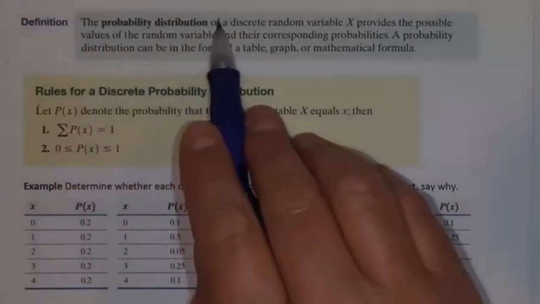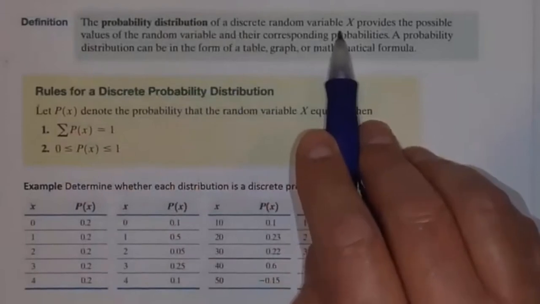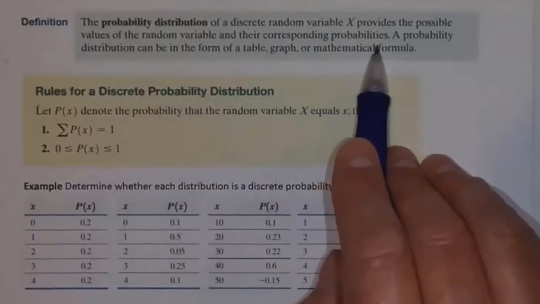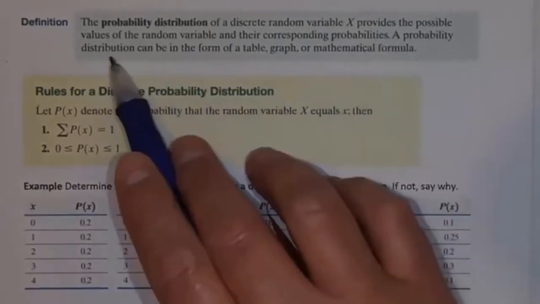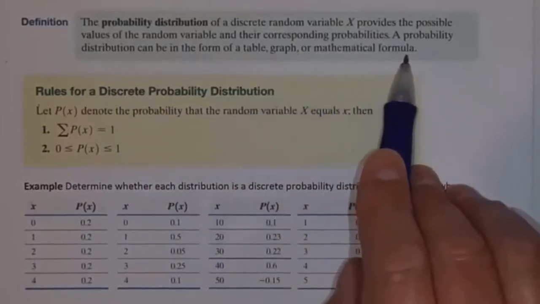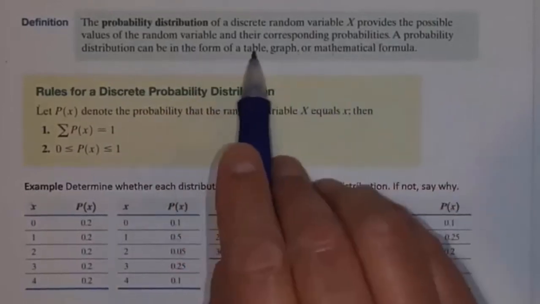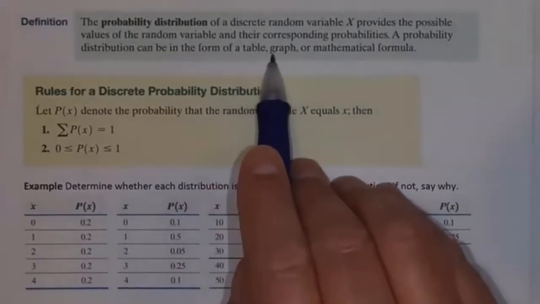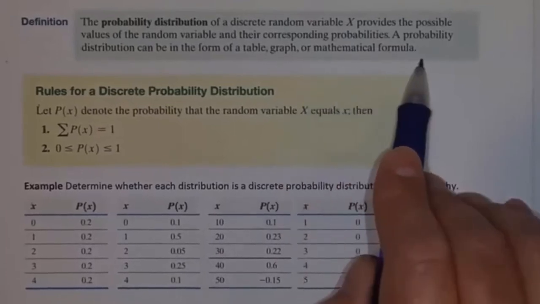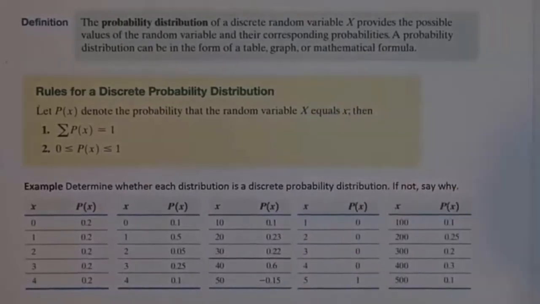So the probability distribution of a discrete random variable X provides the possible values of the random variable and the corresponding probabilities. A probability distribution can be in the form of a table, a graph, or a mathematical formula. For this section, we're going to be looking at tables and graphs. When we get into the next section, we'll also throw in mathematical formulas that we can use for determining a probability distribution.